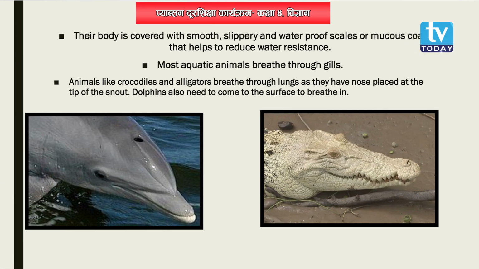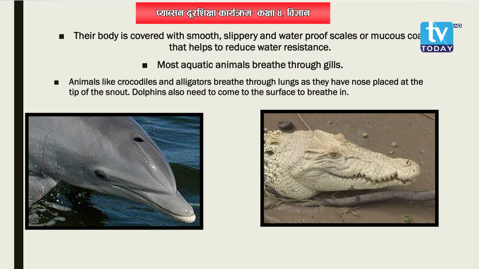Now, moving on to the next point. Their body is covered with a smooth, slippery and waterproof mucus coat. Slippery, if you remember, we had discussed here, means difficult to hold. They slip. When we try to catch them, they easily slip from our hand. They can easily escape from our hand. Why? Because their body is smooth and slippery, covered with a mucus coat. Mucus is a slippery type of substance, okay? And why is their body smooth?